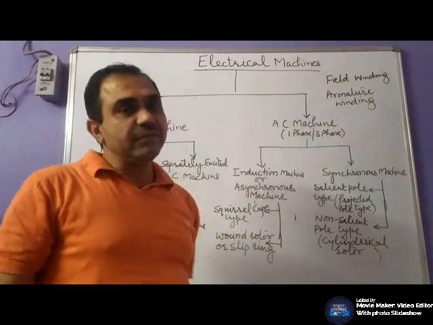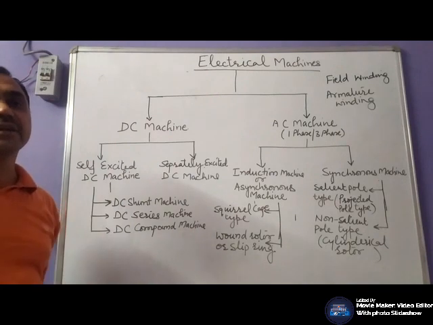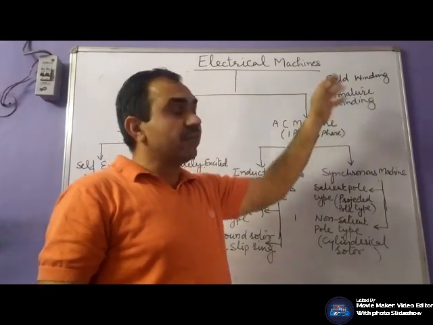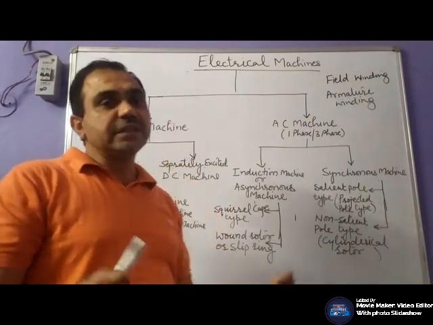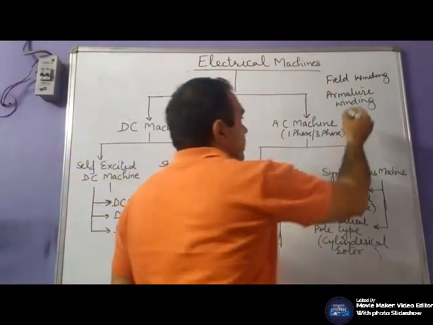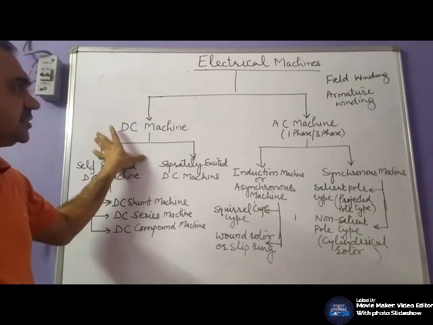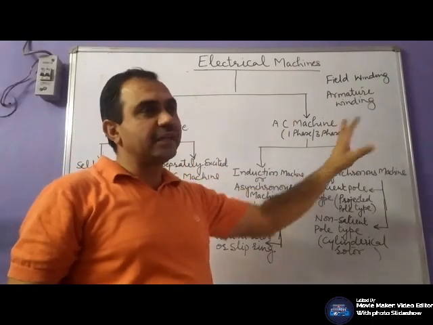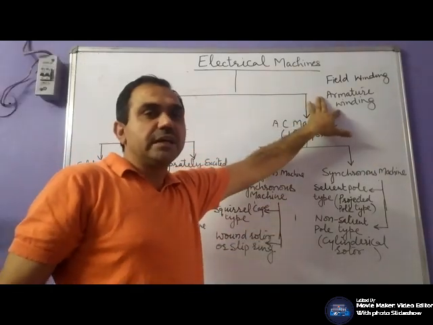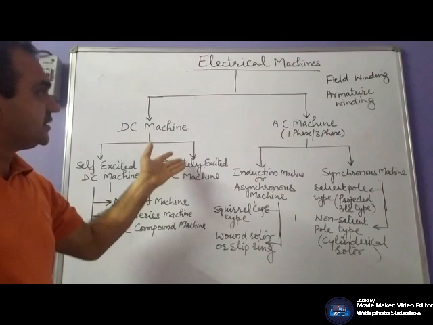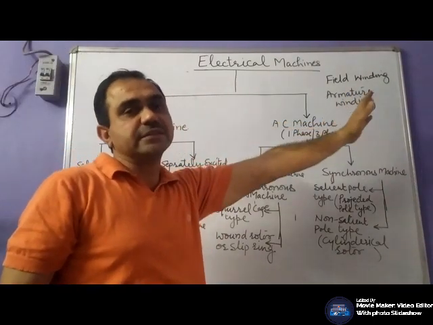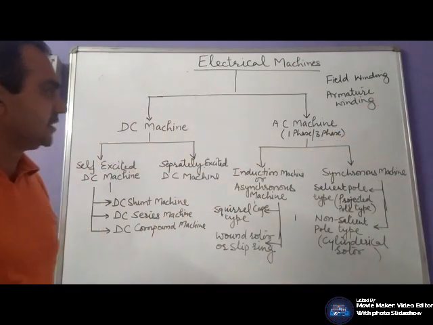Likewise, the other winding, the armature winding, carries the main current or load current of the machine. If it is a motor, it requires AC supply. If it is a generator, it induces AC. It means if you have a DC machine, in case of a motor, we require that your DC be converted into AC for that particular armature winding. Whereas in case of an AC machine, no arrangement is required. We supply AC or we generate AC.